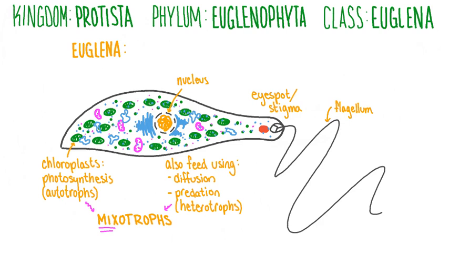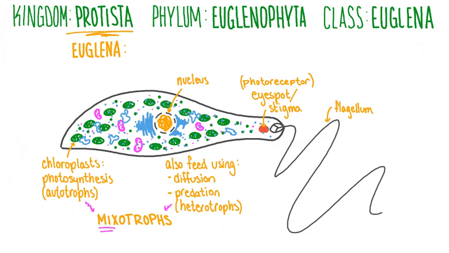Euglena also possess an organelle called an eye spot or stigma. This structure is able to detect light intensity and direction, so that Euglena can either swim towards or away from light depending on their metabolic needs. Euglena are single-celled organisms with traits of both plants and animals, which makes them typical of the Protist kingdom.